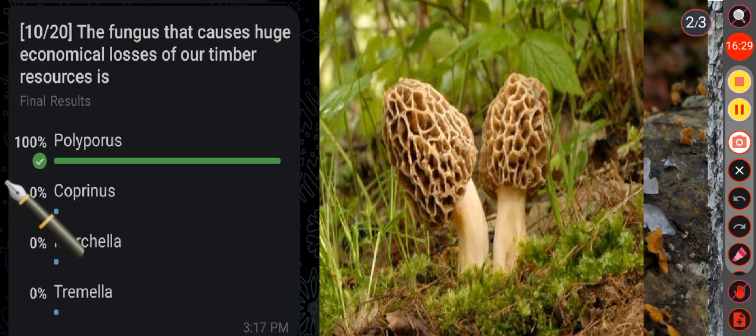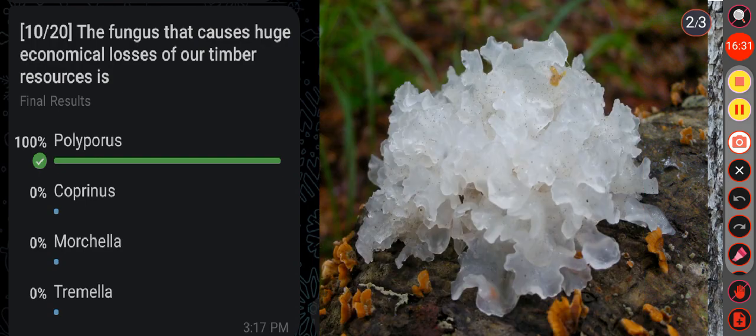Then in option D, Tremella. Generally, Tremella species are parasitic on other fungi and commonly known as snow fungus or white jelly mushroom due to their appearance. But here the correct answer is option A, that is Polyporus, which causes huge economic losses of our timber resource.